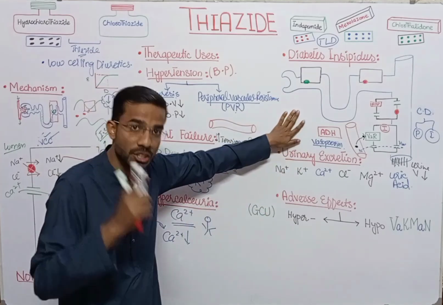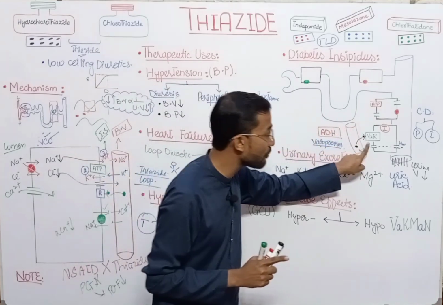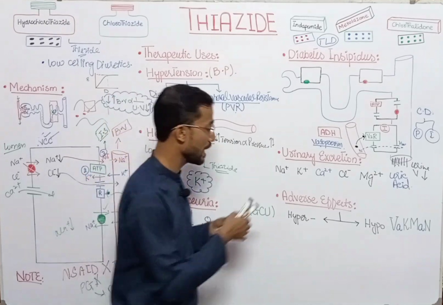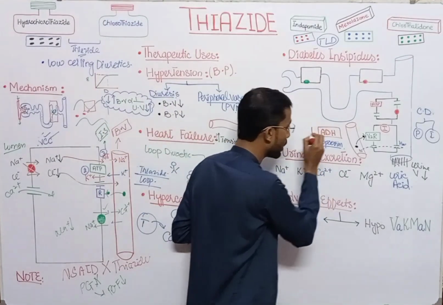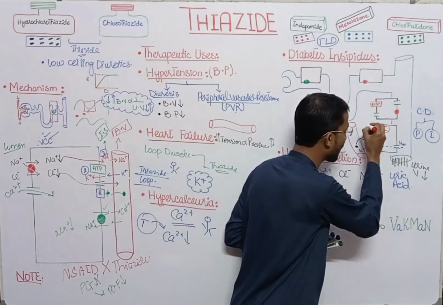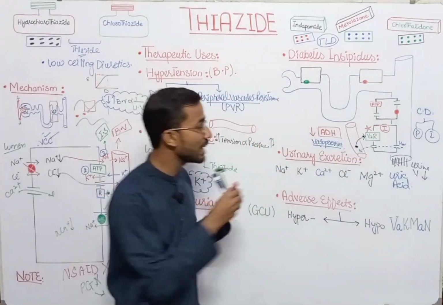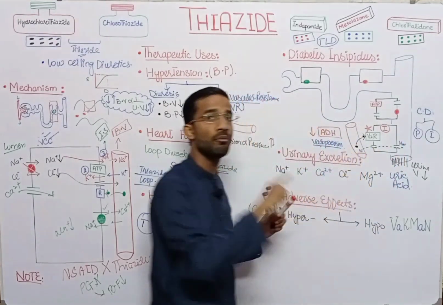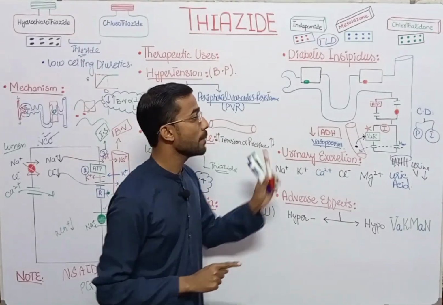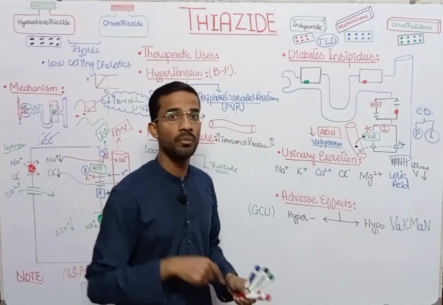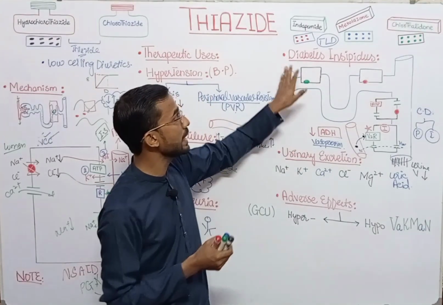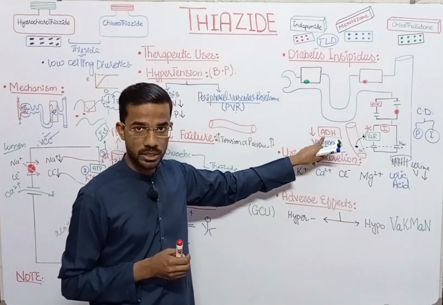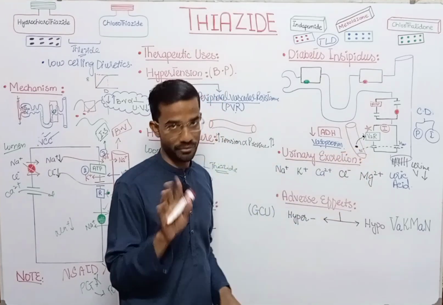But if there is a reduction in ADH, or if the V2 receptor is defective, then what will happen? Two situations: ADH is reduced, or there is a defect in the V2 receptor. Then the absorption of water from the tubule into the blood will reduce, and in that situation the volume of the urine will increase. So in diabetes insipidus, you will see that the ADH concentration is affected, or the V2 receptor is affected.